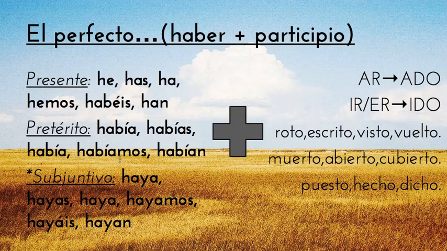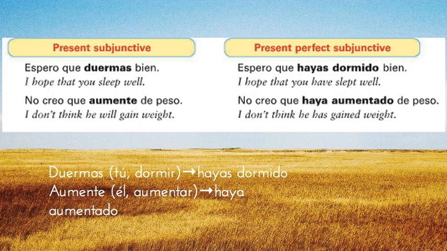I always say this after a weekend or after anything. I say espero que hayan tenido, or espero que hayáis tenido buen fin de semana. I hope that you all have had. When you're leaving for the weekend, I'll just use regular present tense subjunctive. I would say espero que tengas buen fin de semana.